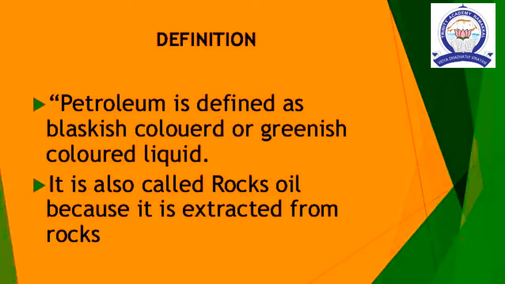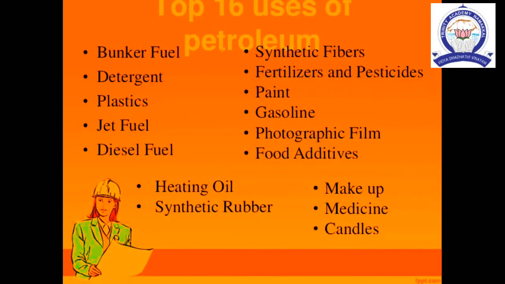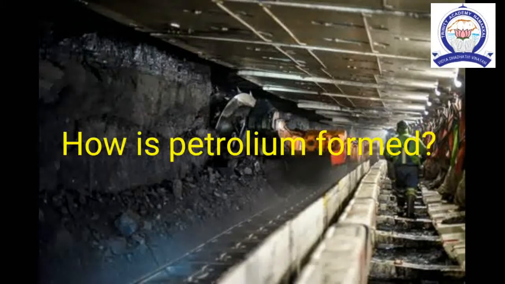Next topic is petroleum. Petroleum is defined as a blackish colored or greenish colored liquid. It is also called rock oil because it is extracted from rocks. Now I give some examples of petroleum products: detergent, plastics, jet fuel, diesel fuel, paint, fertilizers, pesticides, synthetic fibers, medicines, and candles. How is petroleum formed?